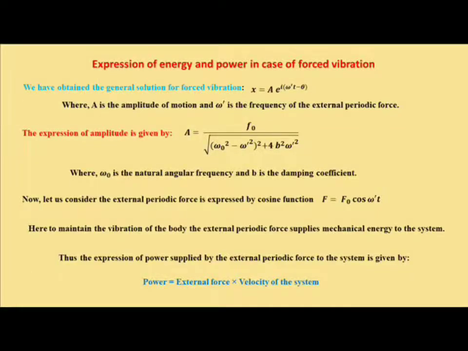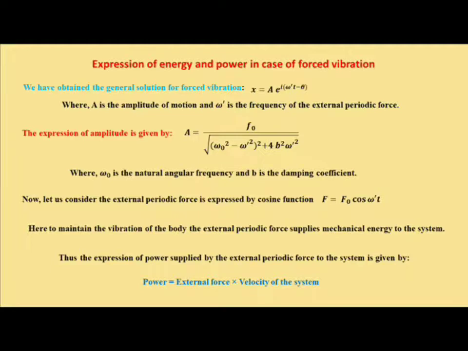Here we are going to find out the expression of energy and power in case of forced vibration. We have already obtained the equation of motion of a body executing forced vibration. We solved the differential equation and obtained the solution, that is x equal to a e to the power i (omega prime t minus theta), where a is the amplitude of motion and omega prime is the frequency of the external periodic force.